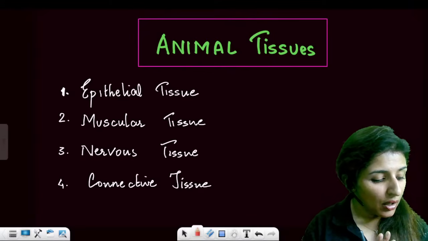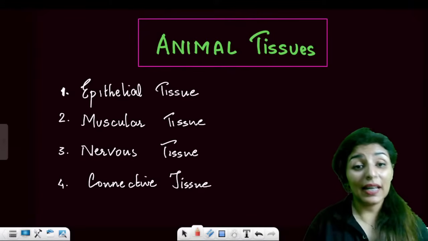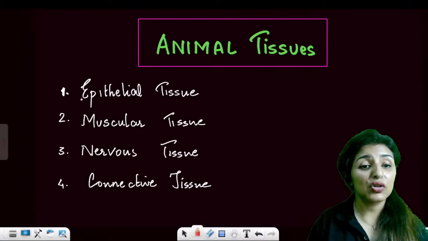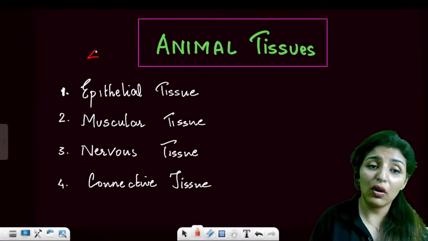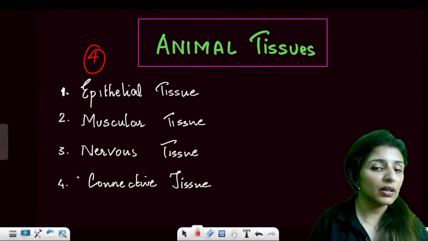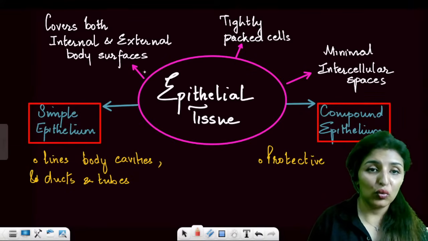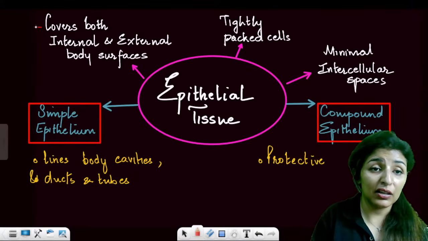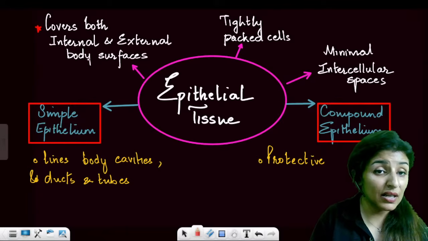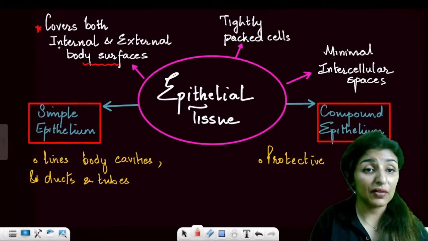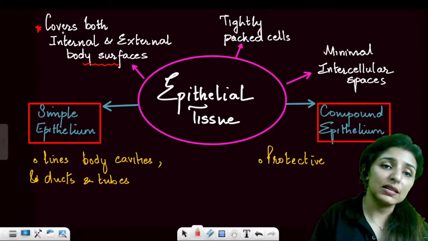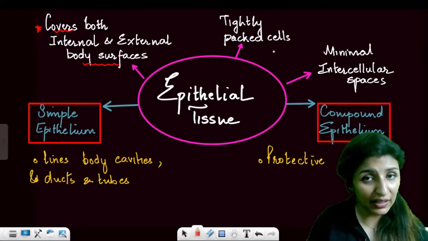All right guys, moving on to the next chapter, that is animal tissues. So we know there are 4 types of animal tissues: epithelial, muscular, nervous and connective. Talking about epithelial tissue, what are the characteristics of epithelial tissue? It covers the surfaces. It is present on the body surface, internal as well as external. So it forms coverings.